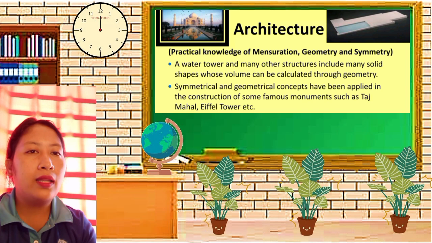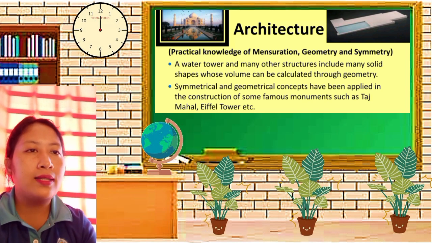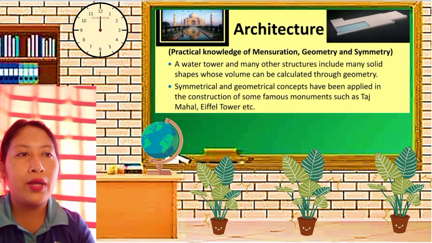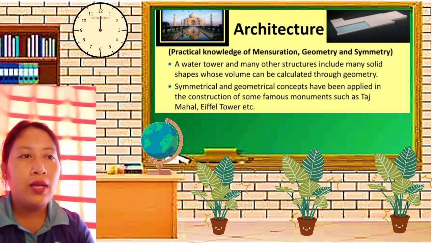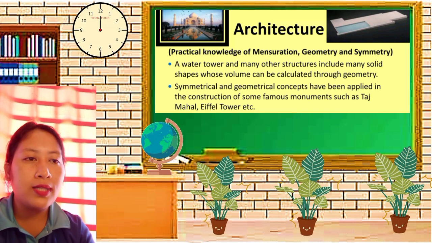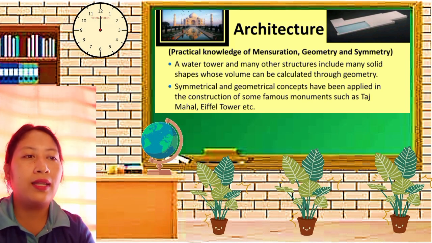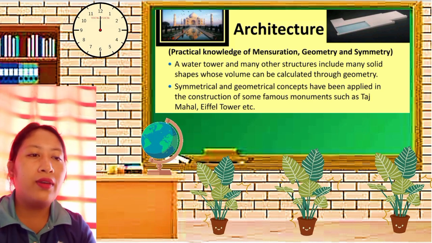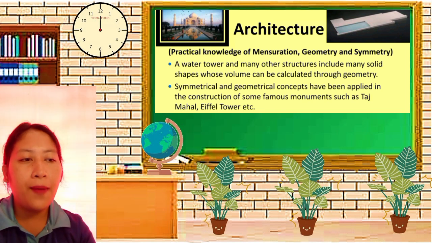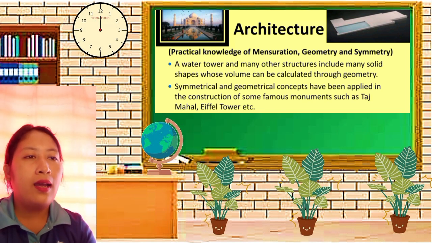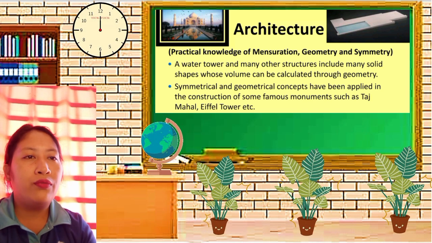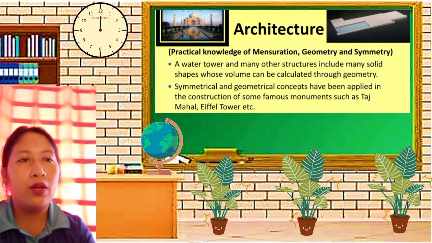First, we discussed the definition of math and the uses of math in our daily life: number 1, cooking; number 2, sports; number 3, finding distance and length; then navigation, banking and shopping, gardening, as well as architecture. So first, in cooking, we will be able to know the practical knowledge of ratio and proportion.